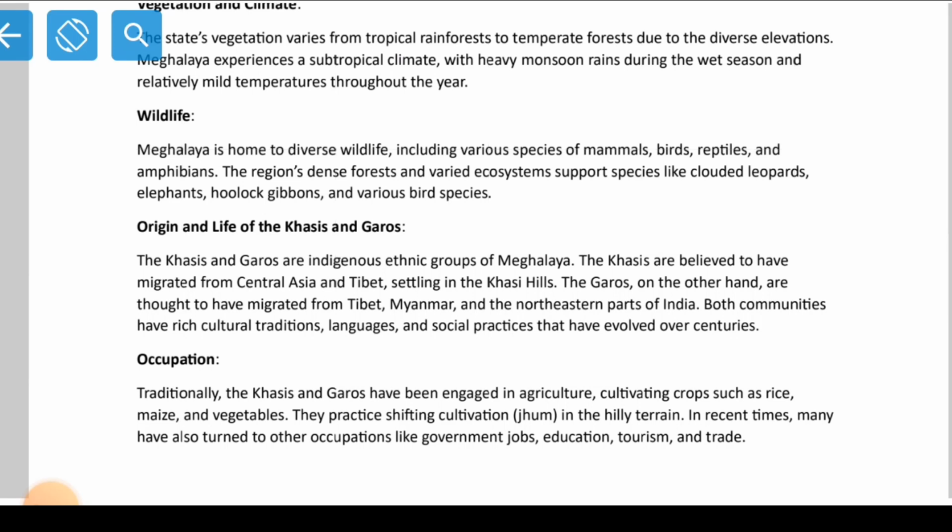So reptiles, we have snakes of different types, right? Lizards of different types. Then we have amphibians of different types. Then the hills, the Khasi Hills, the Garo Hills, the Jaintia Hills, it is full of forest, dense forest we have. That's why it becomes very convenient for the wildlife to survive in it. We have enough forest in our state. That's why we can see clouded leopards, we can see elephants, hoolock gibbon. These hoolock gibbons you can find in the Nokrek area. So then also bird species, different types of birds we find.